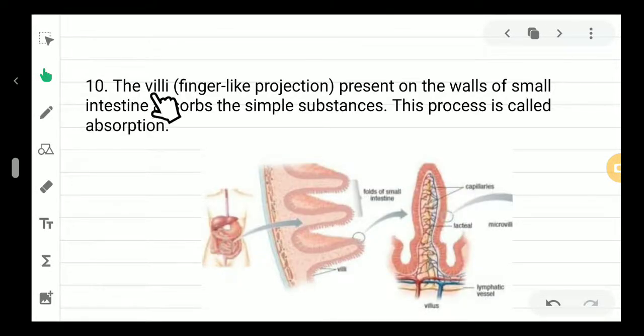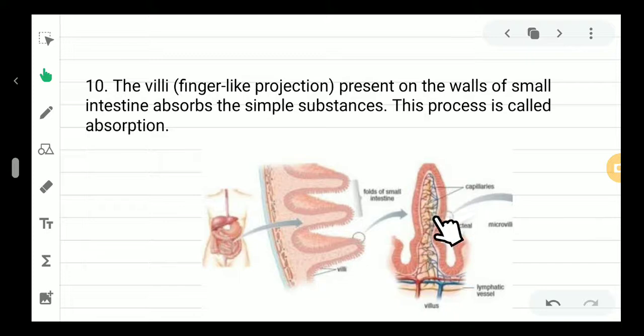Now the villi, what is villi? It is a finger-like projection. You can see this is a finger-like projection. If you open your hand and unfold your fingers, this type of finger-like projection is present inside our small intestine. It is a tube, and the lining of the tube has villi present there. These finger-like projections on the walls of the small intestine absorb the simple substances produced in the process of digestion.